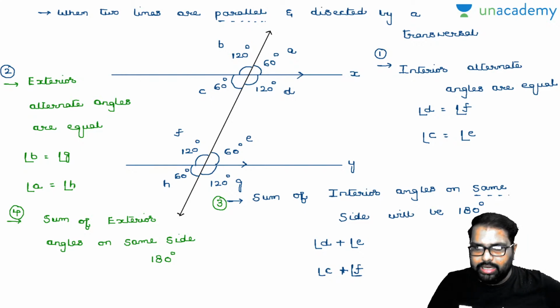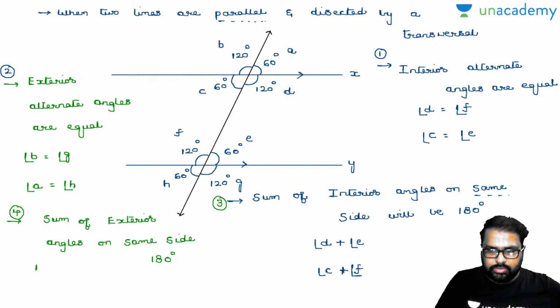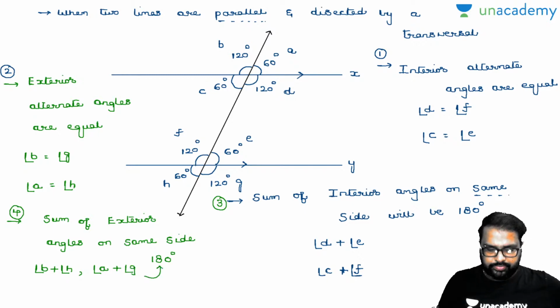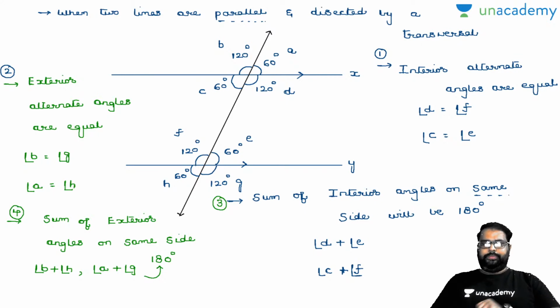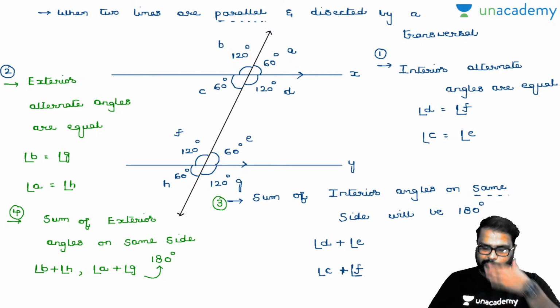Now see here, angle B plus angle H. Can anybody say one more angle there? Angle A plus angle G. Am I right or wrong? These are exterior angles on the same side. These are equal to 180 degrees. Yes, I hope I am clear up to now.